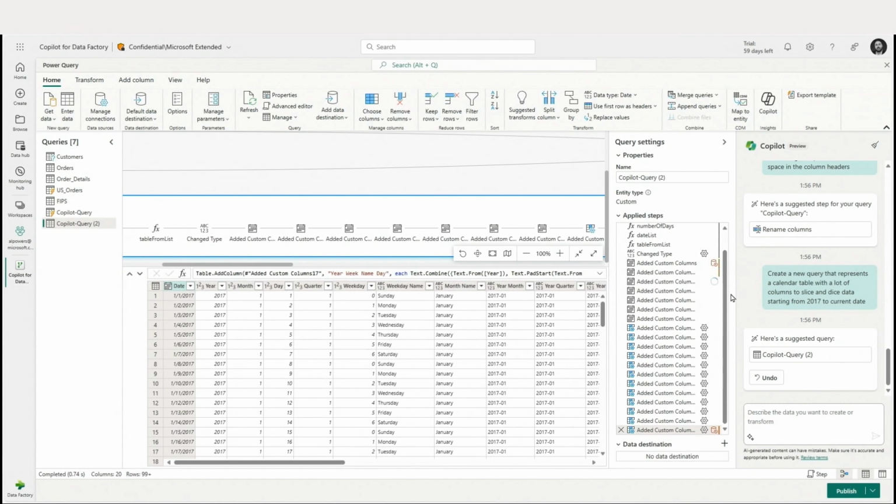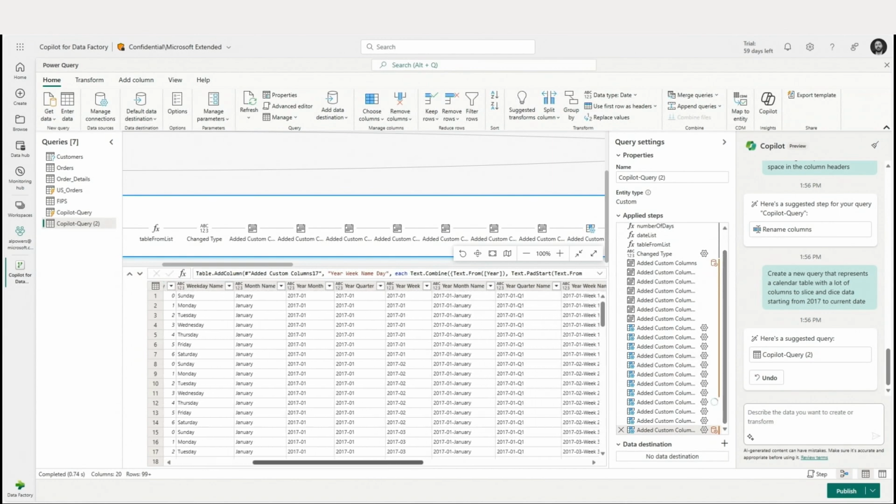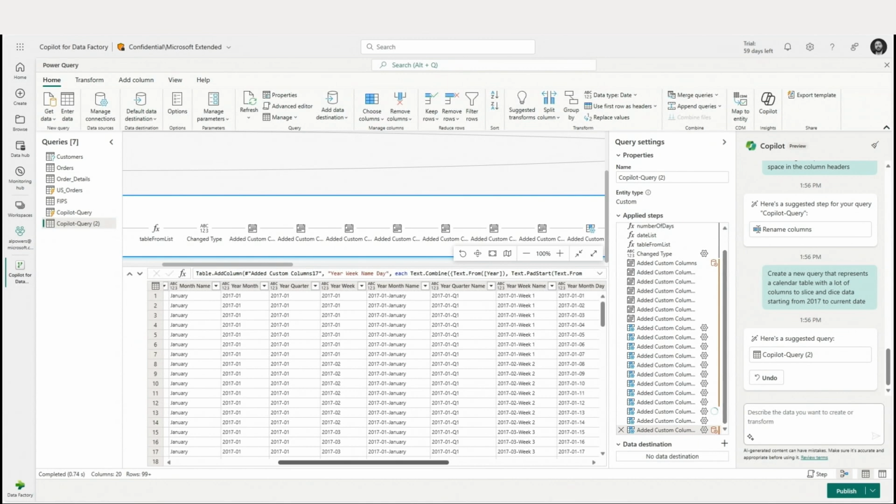How many times have you created calendar tables before? How many times did you promise yourself you're going to keep that script and then you don't? Well, you don't have to anymore. Copilot is just going to automatically create that for you in a matter of a single click. OK, so thank you.